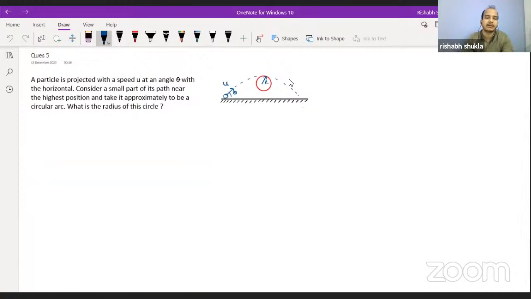Today we will start with one question. Just watch here. This is the question. A particle is projected with a speed u and an angle theta with the horizontal. Consider a small part of its path near the highest point and take it approximately to be a circular arc. What is the radius of the circle?